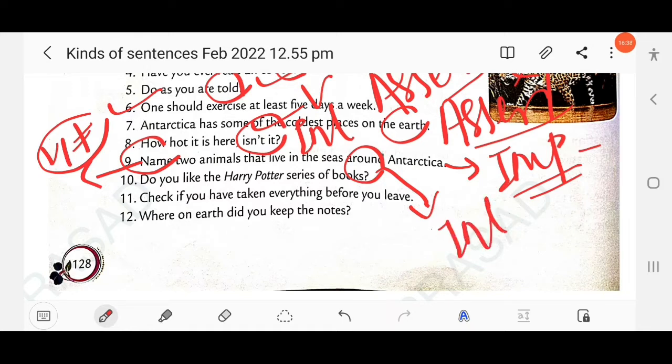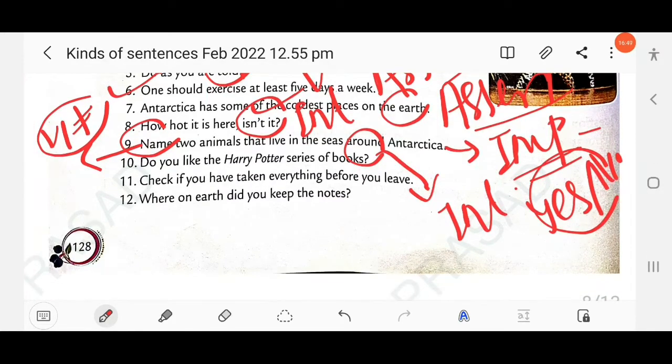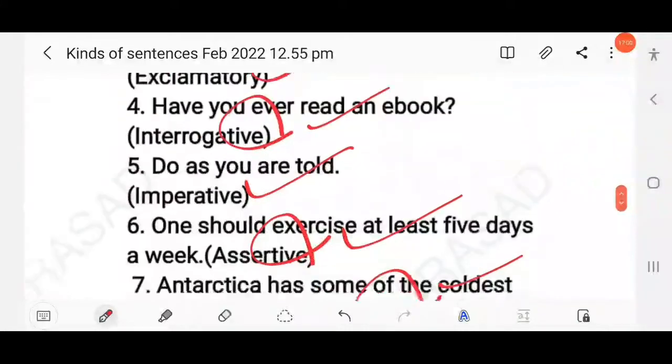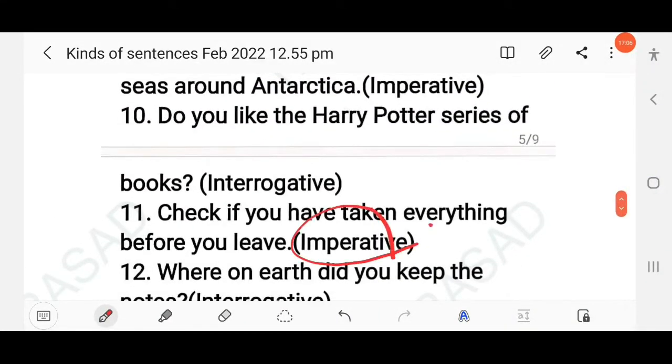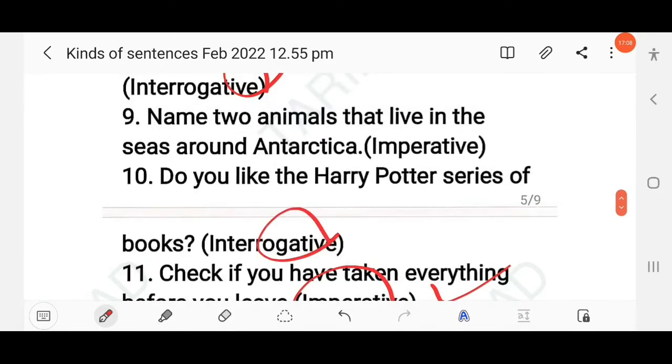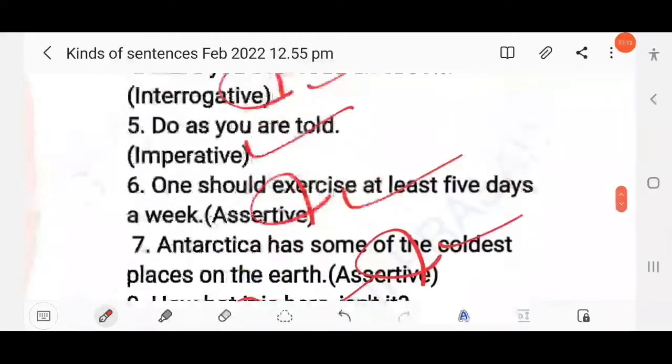This is an interrogative sentence. Which interrogative? Yes-no, as interrogatives are two types, yes-no and WH. Okay. Then next here, check if you have taken everything before you leave, right? So similarly, just look at question numbers 9 and 11. Here the sentence starts with V1. Yes, this is an imperative sentence, right? So here, imperative sentence, and 10 we have already discussed, interrogative, 9 also imperative sentence, right?